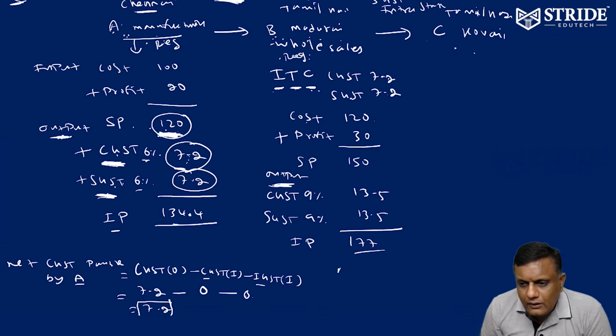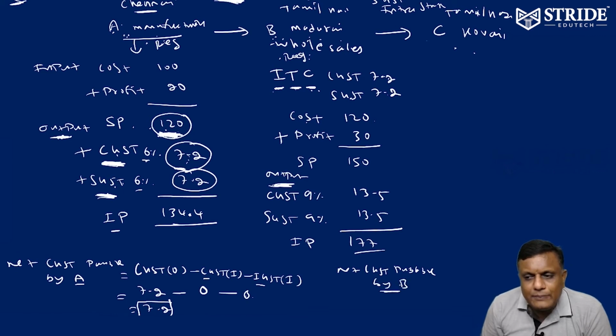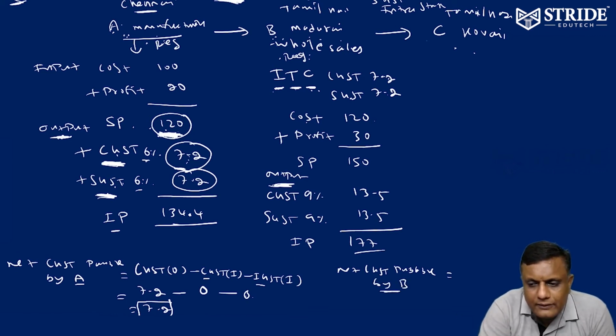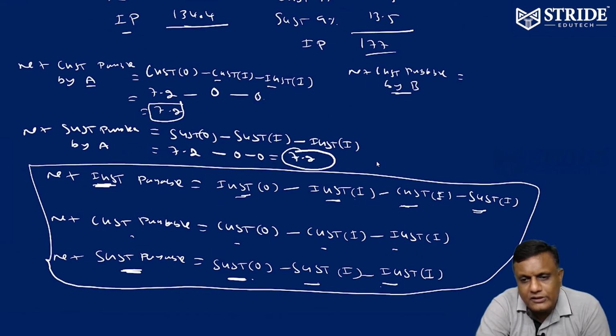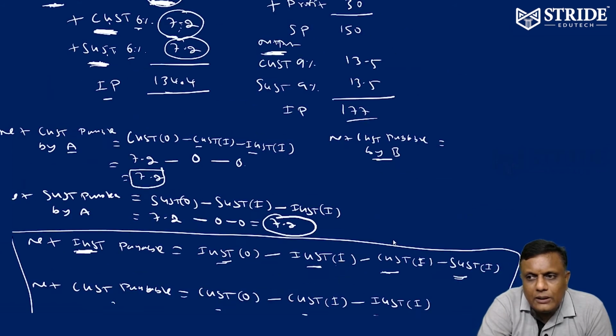Now net CGST payable by B. Net CGST payable by B is equal to, so I already told you the concept. This is the concept. This is a set off. It's called the set off procedure. CGST output is first set off against CGST input, then set off against IGST input. Now I am going to apply it here.